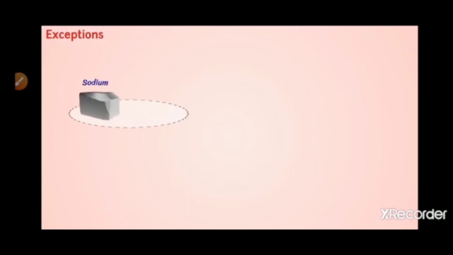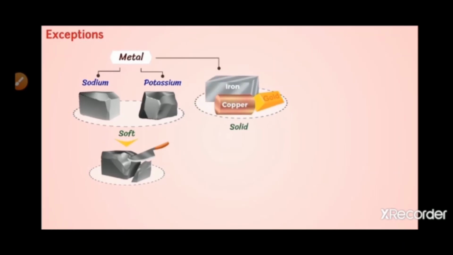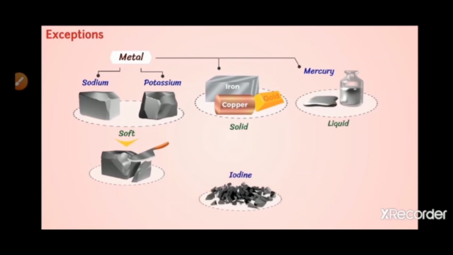There are some exceptions, children. Sodium and potassium are soft metals. In general, all the metals are very hard, whereas sodium and potassium can be cut with the help of a knife. These are soft metals. And all the metals are hard and solid in state, but there is another exception called mercury, which is a liquid metal at room temperature.